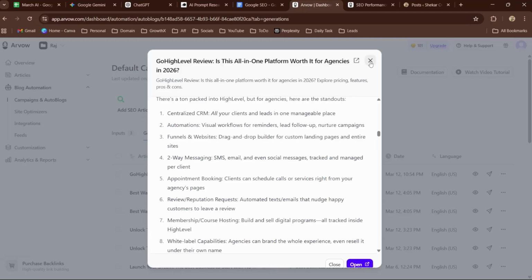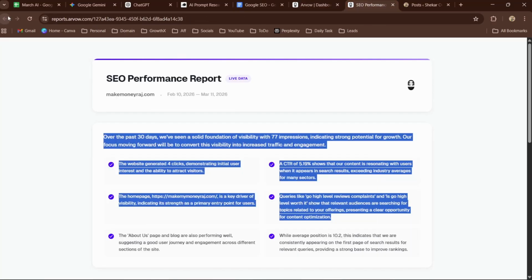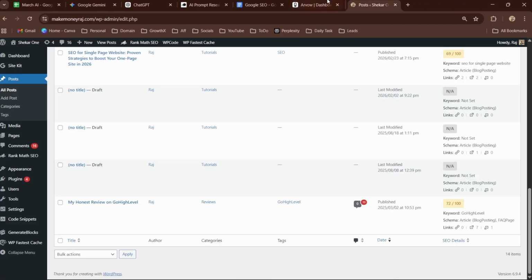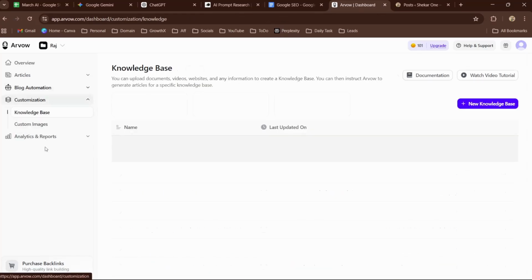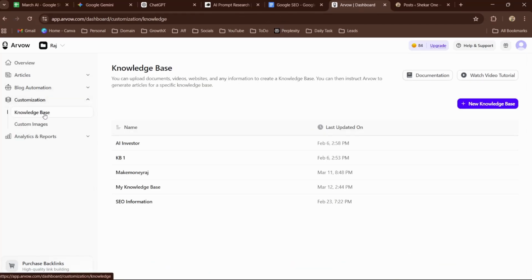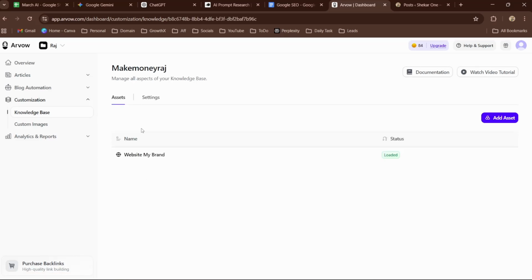So it has a separate section to add a knowledge base. If I go here, go back to the customization, and here click on knowledge base. And once I click on knowledge base, you can see I can add as many assets as possible.